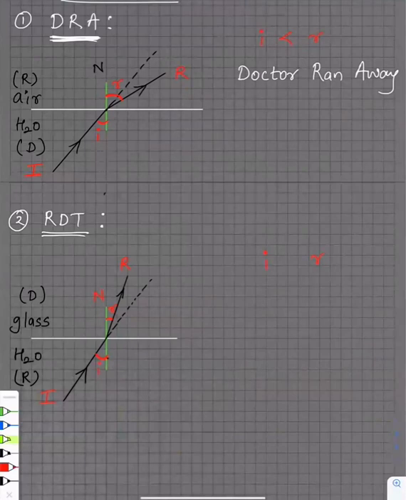I is greater. So look, Anshul, you remember vertically opposite angles. So these two are vertically opposite angles, so they're equal. But R is lesser than that. Now, see, it's going closer to normal, so it has to become smaller.